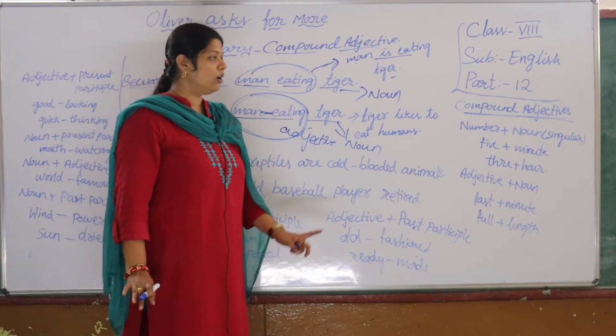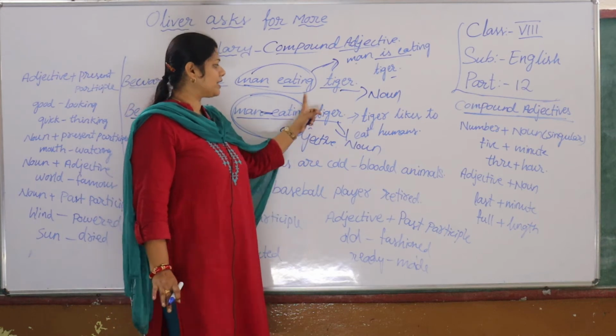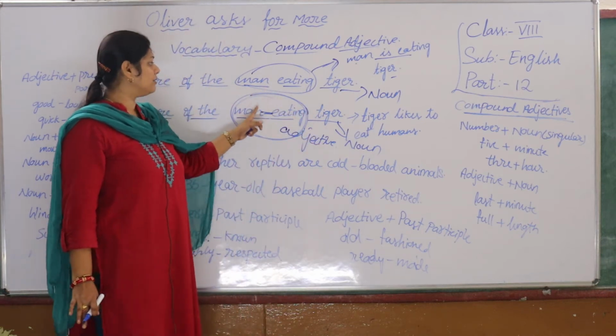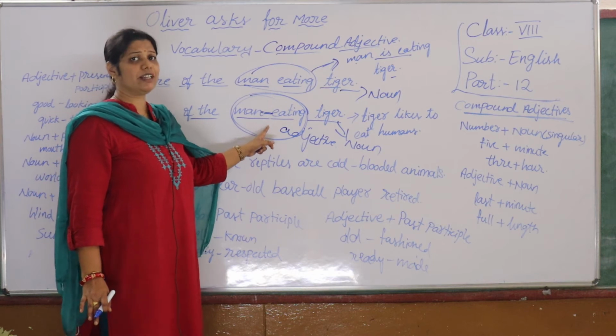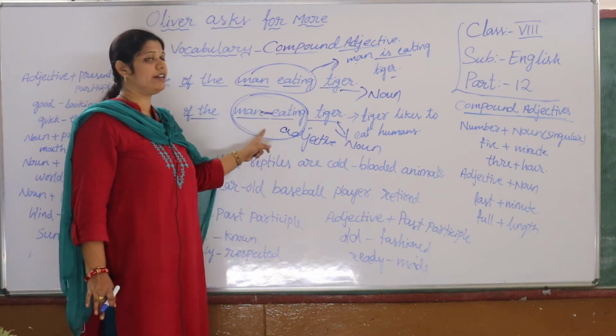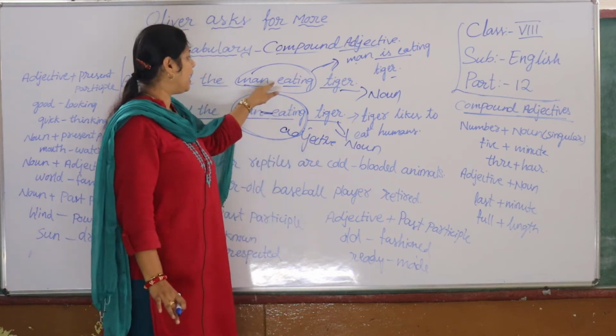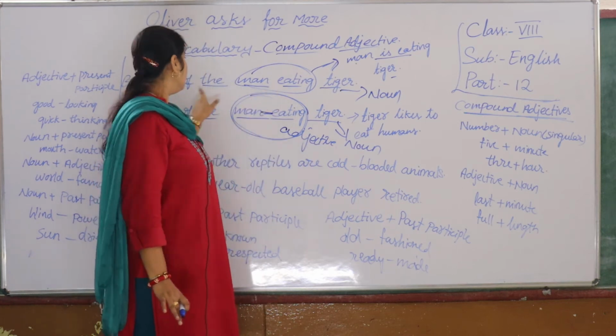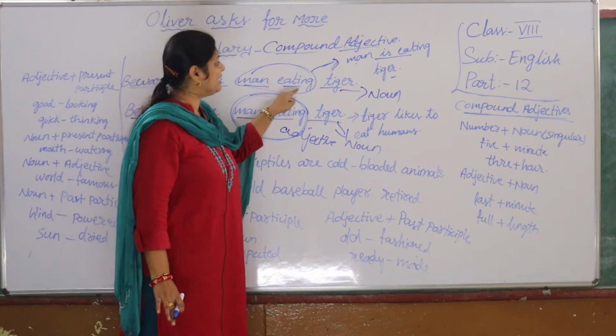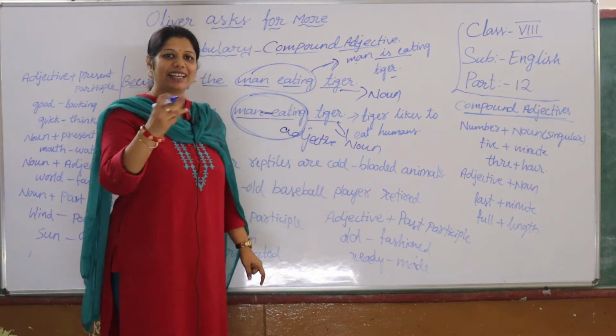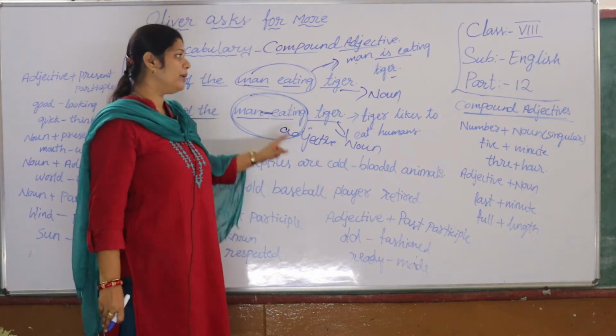So that's why, before this, I have shown you the difference by representing two examples here. The same sentence, where the first one I haven't represented with a hyphen. So, beware of the man eating tiger. That means the man is eating a tiger, you have to beware of the man.